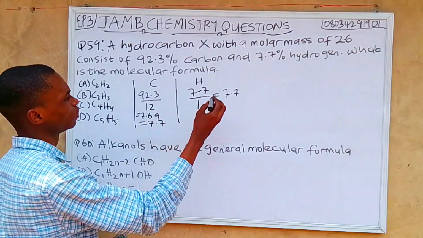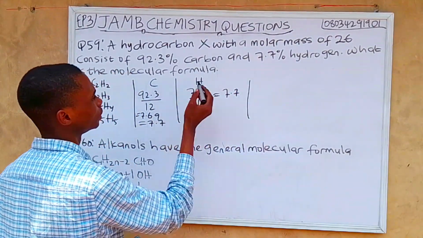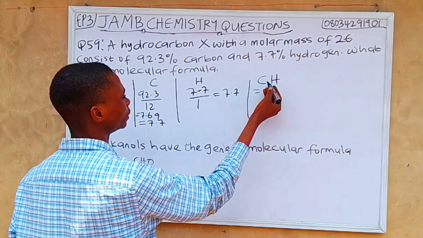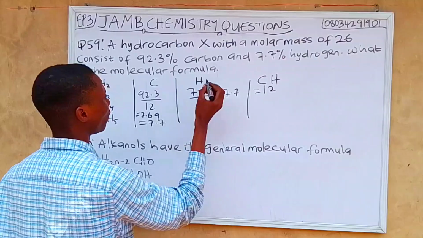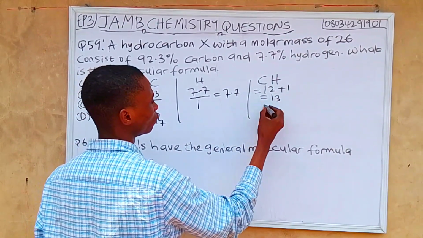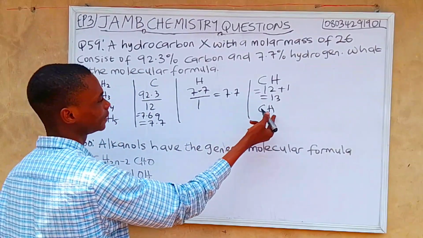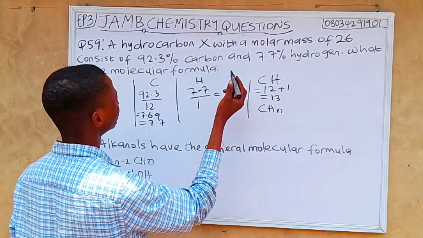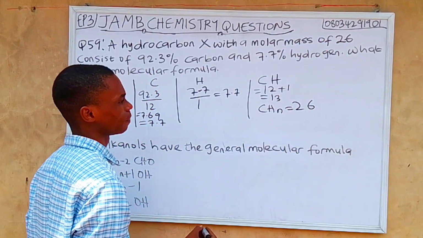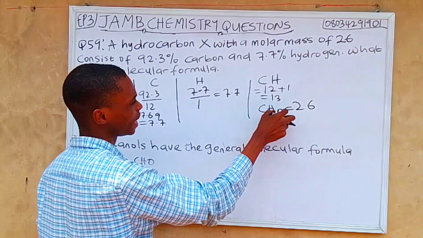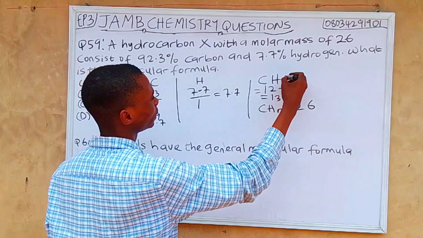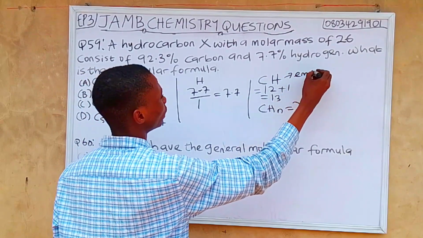The next thing to do now is to write out. We now have CH. So let's calculate. Our C is 12 and our hydrogen is 1. So 12 plus 1 will give us 13. So let's calculate for the X. Our CH to the power N, let's represent it as N, equals the molar mass 26. I hope you understand how we get it. (CH)n equals 26. We represent this as the empirical formula.